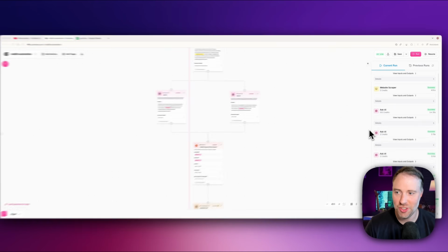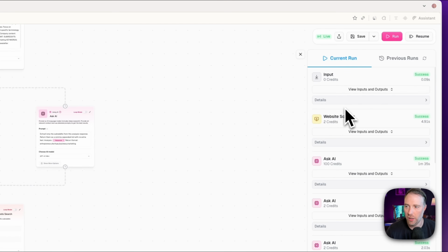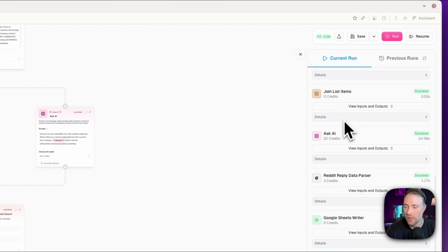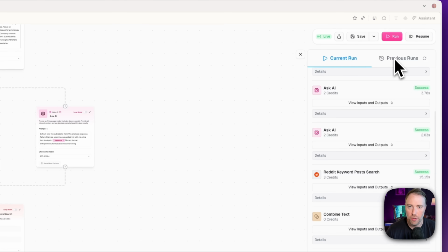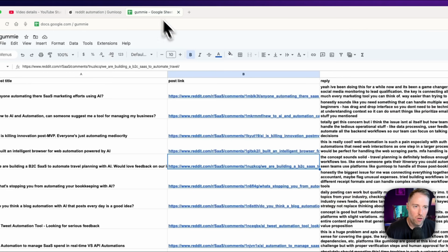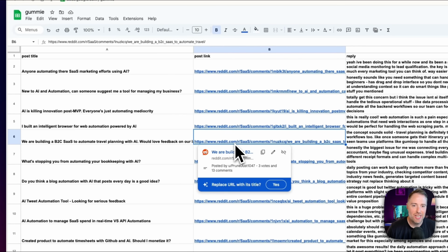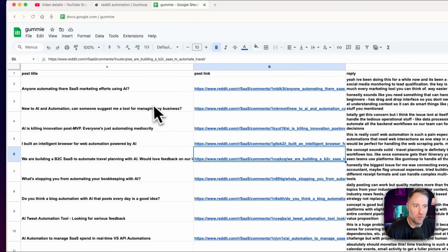Okay, so this finished running, and what's really cool over here in the right panel is we can actually see the current run and any other previous runs of this flow. It went through each step sequentially and gave us some results. If we head over to our Google Sheet, we can now see that all of our data is here, and this is super, super cool.